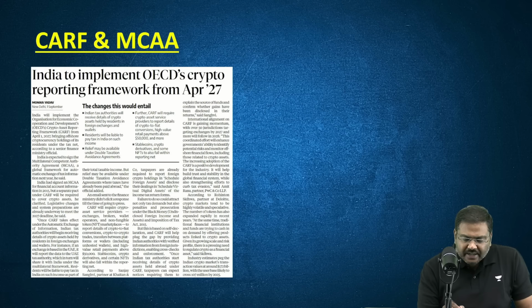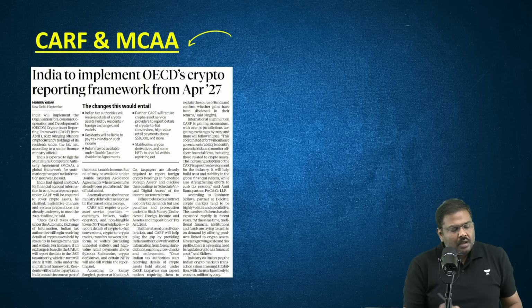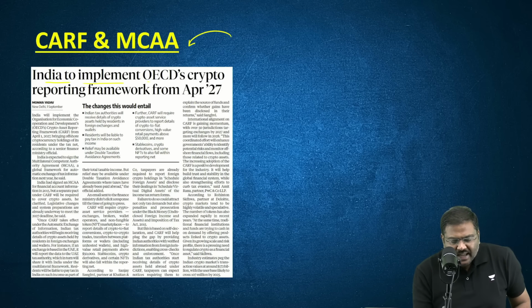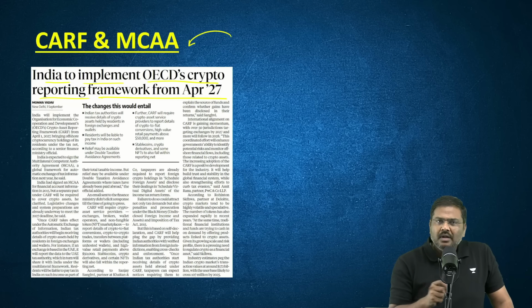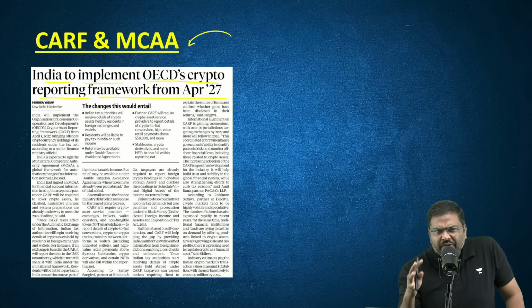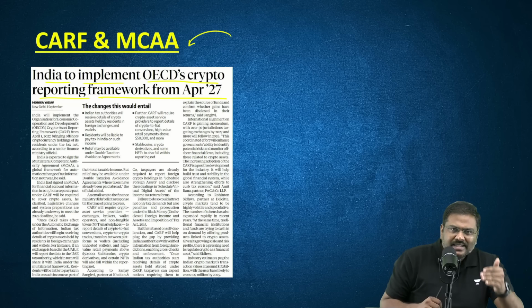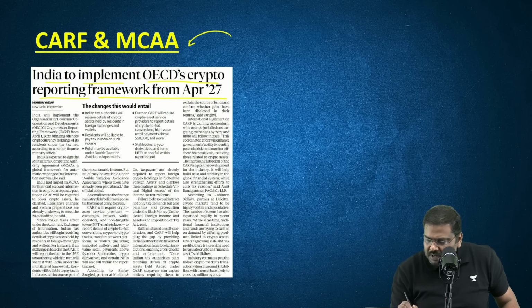Let me go to the next article. Slightly technical, but please listen to me very carefully. India to implement OECD's crypto reporting framework from April 2027. Now, what is this crypto reporting framework? Please listen to me carefully. Right now, India has signed an agreement. There is an agreement called as MCAA.